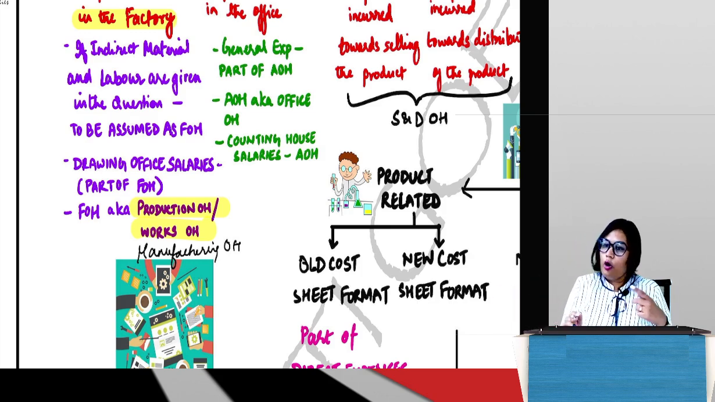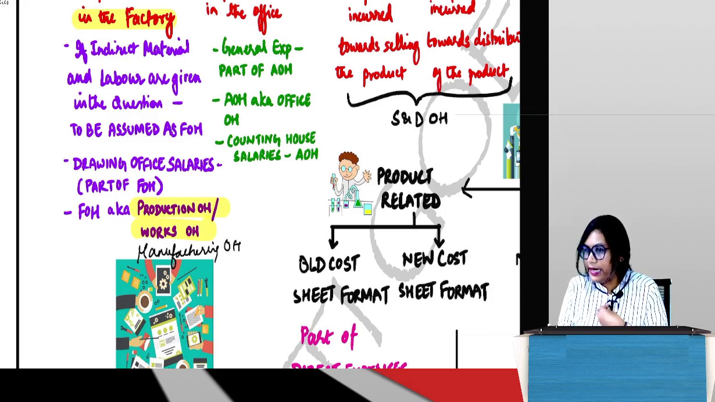Please make a note of this. So don't be like, no, but ma'am only told us factory and admin and selling and distribution. I don't know what manufacturing is. So manufacturing is nothing but factory only. So works overhead, production overhead, manufacturing overhead, factory overhead, all same. All those expenses which are incurred in the factory. Guys, okay? Everyone?